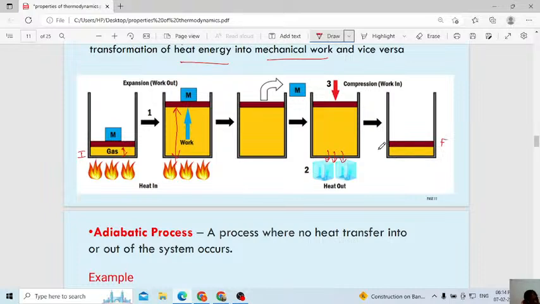That also I will explain in detail, what is meant by reversible and irreversible. Here what you have to remember: expansion happens once any system gains energy. Once it gains energy, you can observe the expansion of the system taking place. Once it loses energy, then compression takes place. Remember.